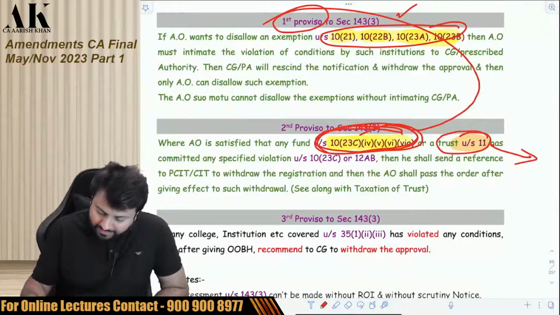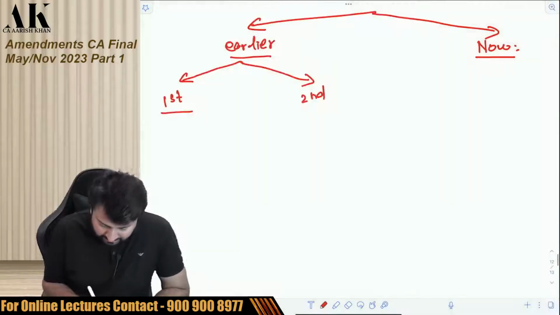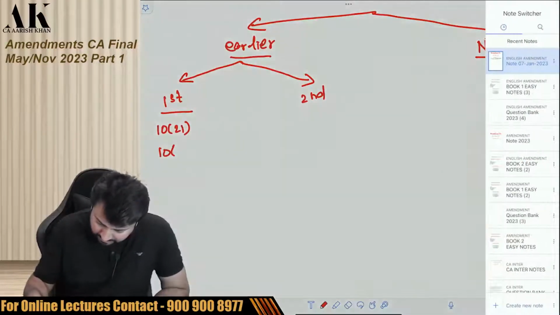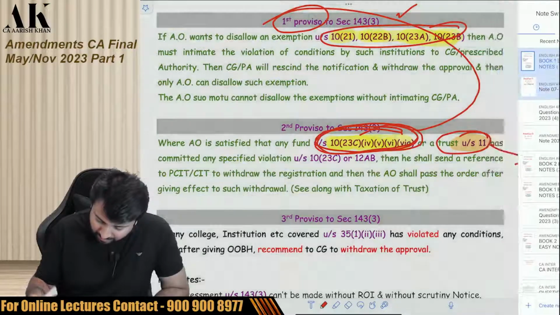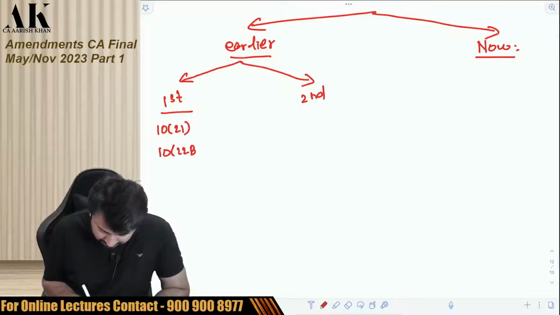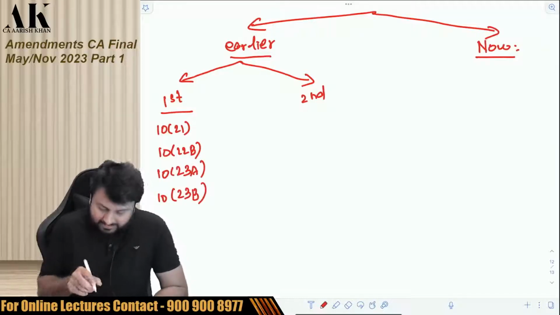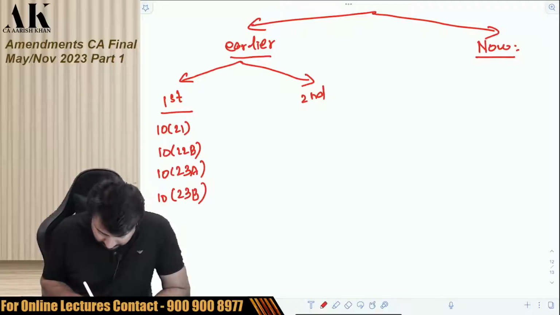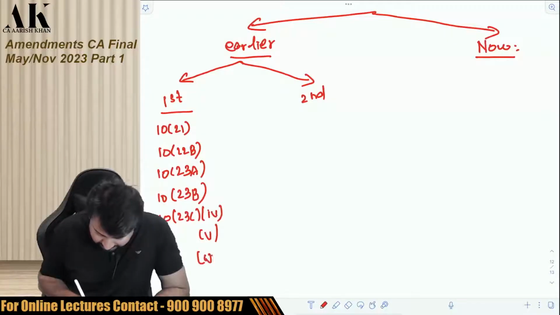10(21), 10(22B), 10(23A), 10(23B). Along with this, earlier, there were four more sections: 10(23C) clause 4, clause 5, clause 6, and clause 6A.